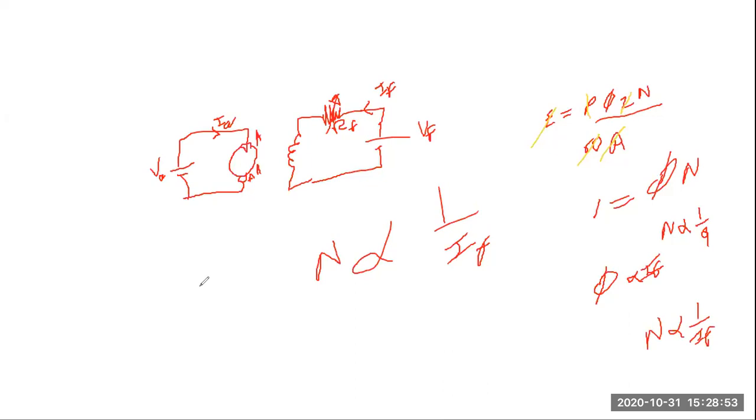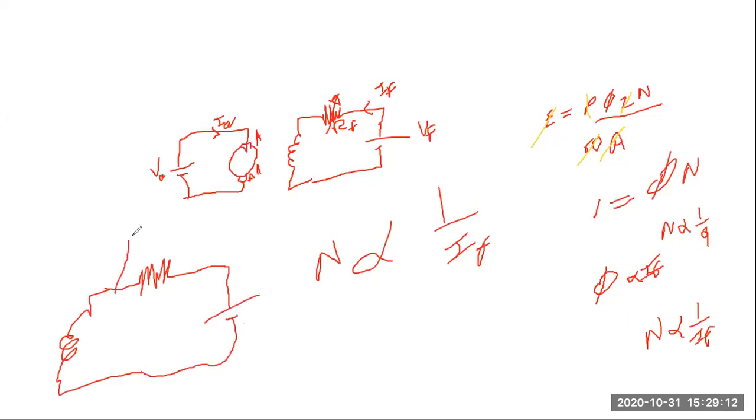Okay, so we will be doing it like this. Suppose we have a field winding over here. In MATLAB we do not have a variable resistor that we can vary directly during the simulation, so we will design the circuit like this, and one breaker will be there. Initially we keep this breaker on, so this resistance will not be there.